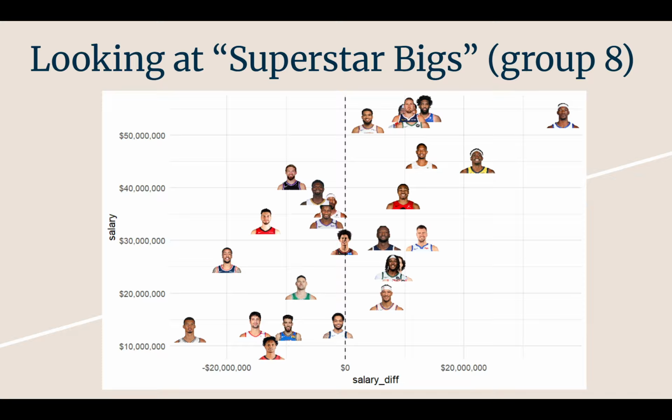But they're highly touted prospects. They're making impact from day one. They're not necessarily your second round pick rookie scale contract there. We also see Şengün as being undervalued, along with Sabonis, Zion Williamson, Jaren Jackson, and Bam Adebayo.